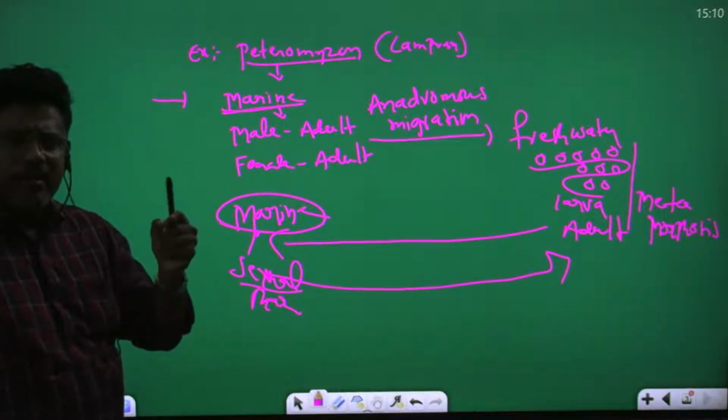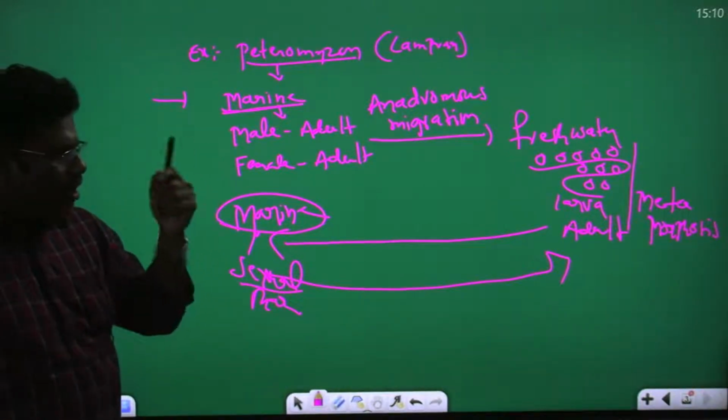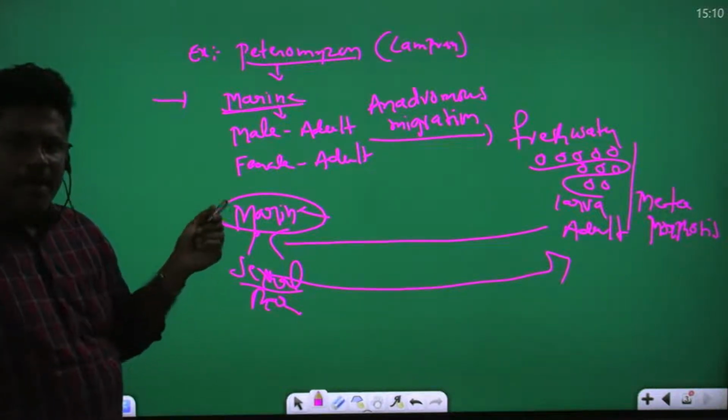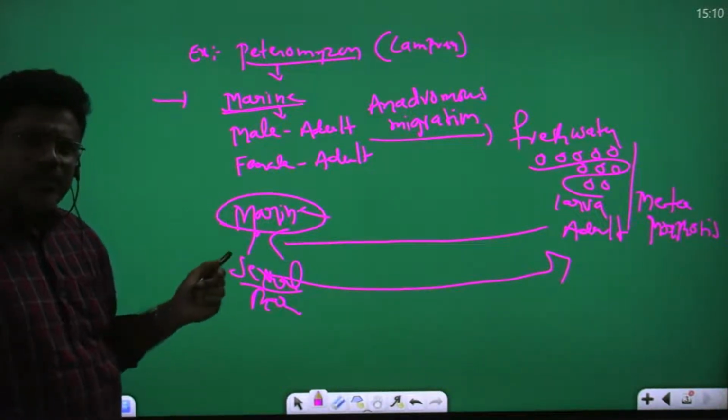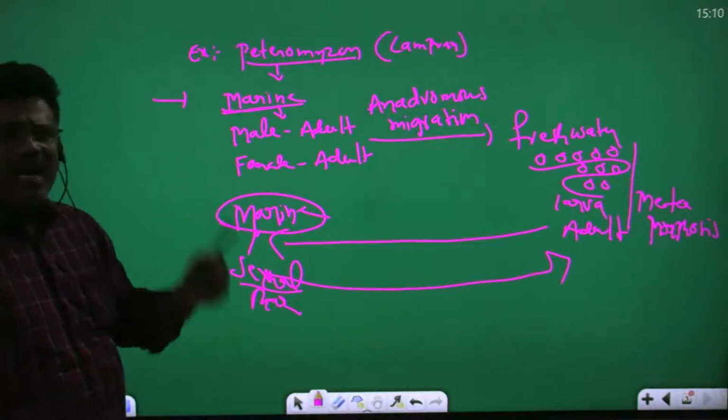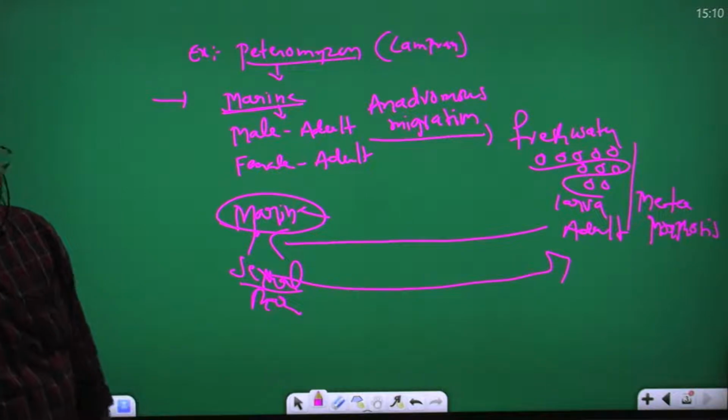This development is metamorphosis. The adults then move back to marine water. In the marine water, they attain sexual maturity and move into fresh water for spawning. So this is the life history of Petromyzon.